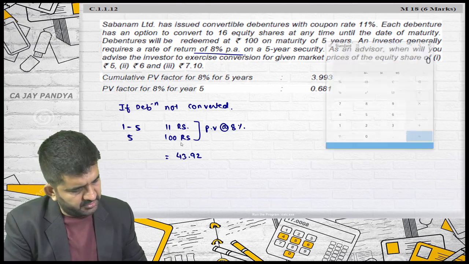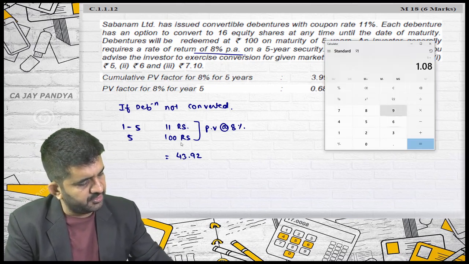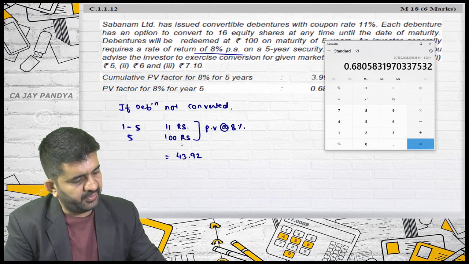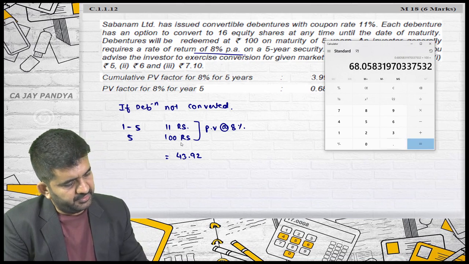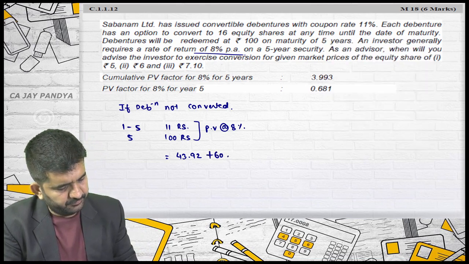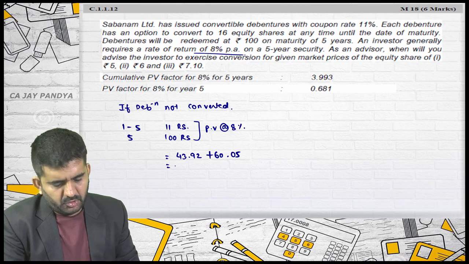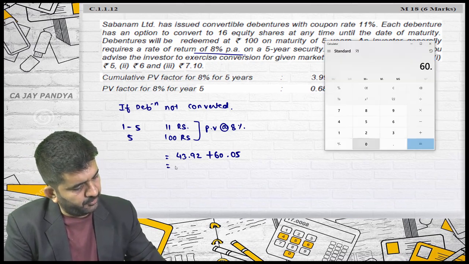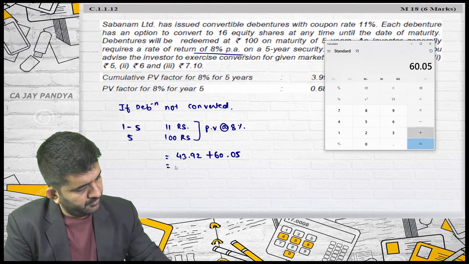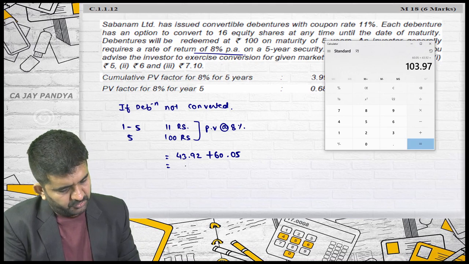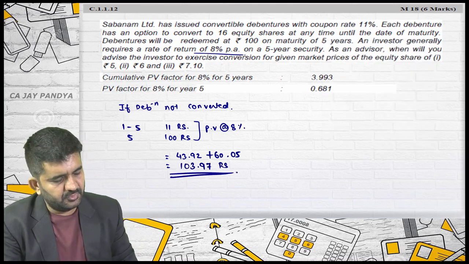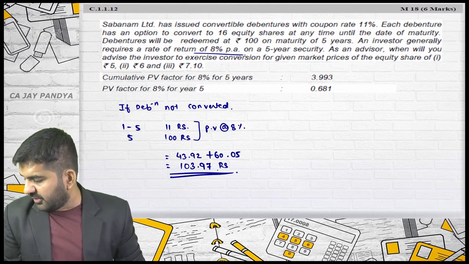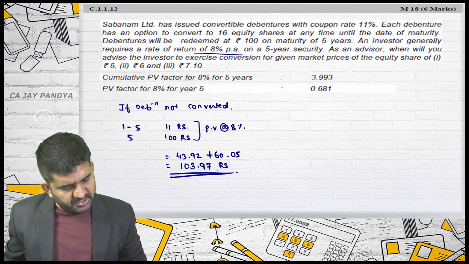And this last one is 1 divided by 1.08 to the power 5, multiplied by 100, is 60.05. Total answer will be 60.05 plus 43.92, which is 103.97. Is that the present worth of the debentures? Is it alright? It is 103.